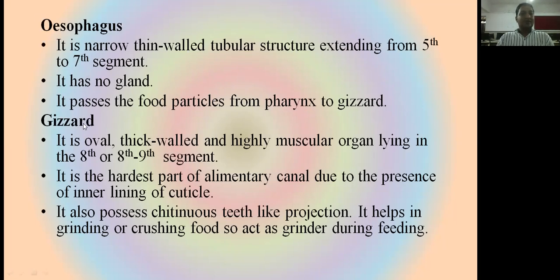Now the esophagus opens into the gizzard. The gizzard is a thick-walled and highly muscular organ lying in segment number 8, or sometimes present in the 8th or 9th segment. It is the hardest part of the alimentary canal because it possesses an inner lining of cuticle. Cuticle is a hard material. It also possesses chitinous teeth-like projections. It helps in the grinding or crushing of the food, so it acts as a grinder during the process of feeding.